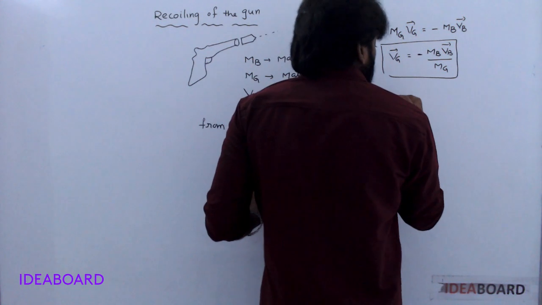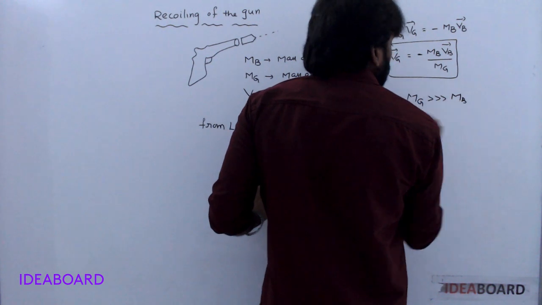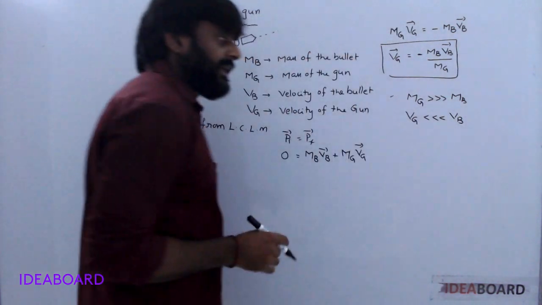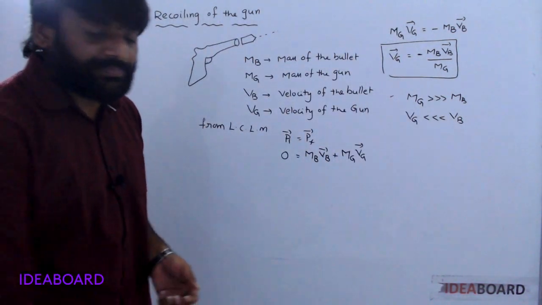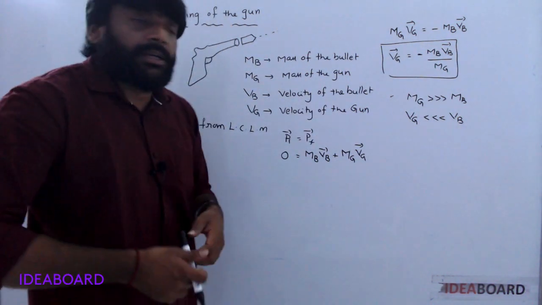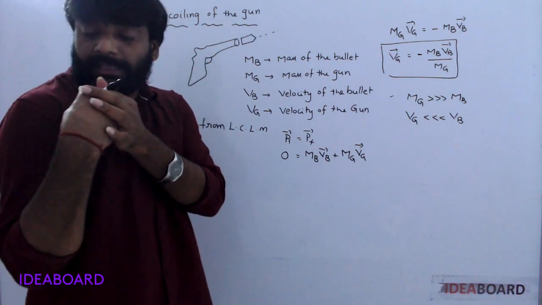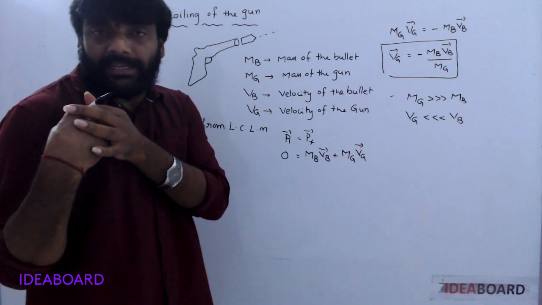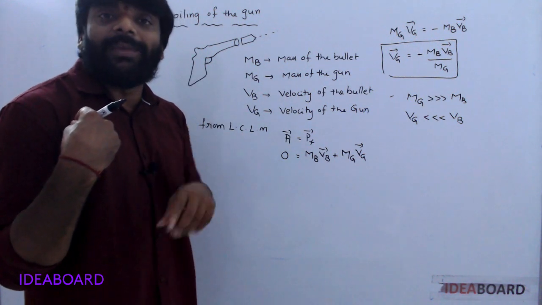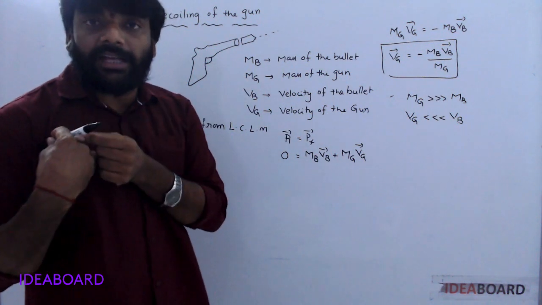For example, if the mass of the gun is very high, what about the velocity of the gun? Very less. In that case, the velocity of the gun is neglected. To overcome this effect, shooters hold the gun tightly at the shoulder. In that case, the gun and the body of the person act as one system. That means mass increases, so recoil velocity decreases.